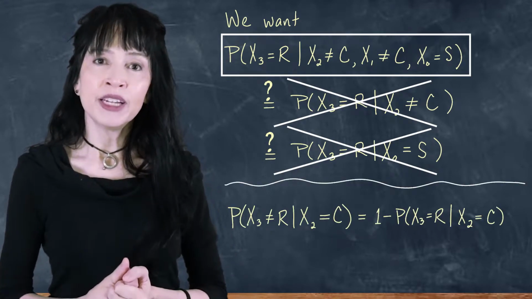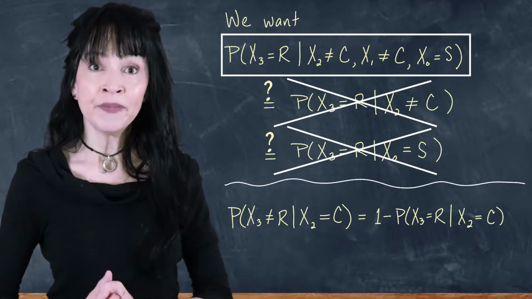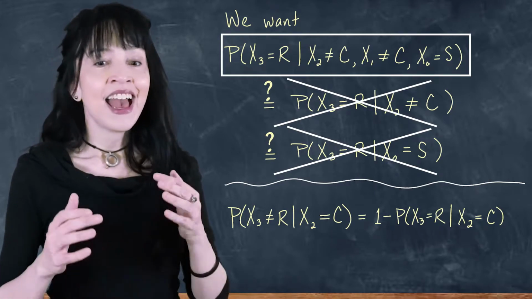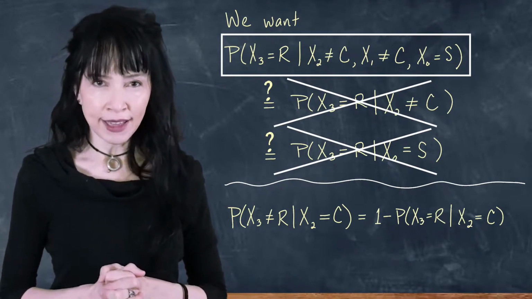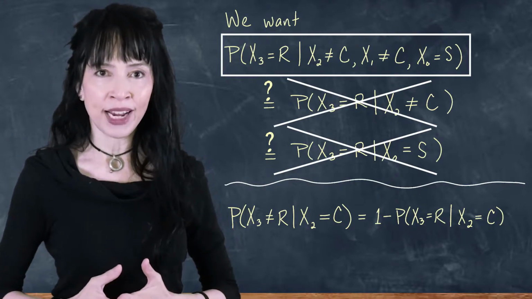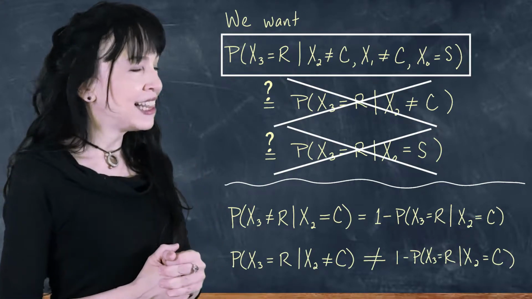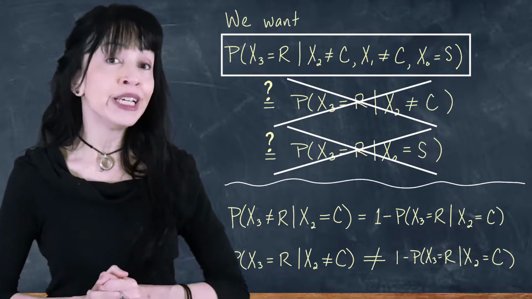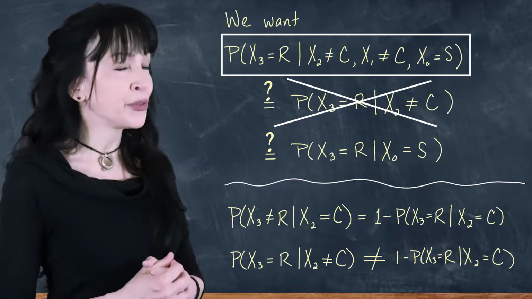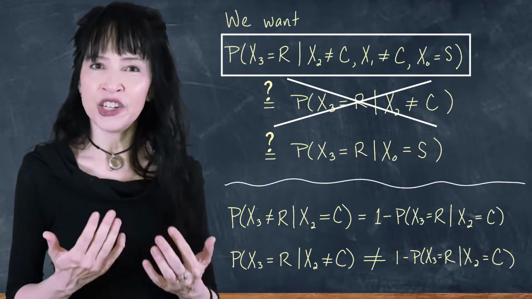So the probability, for example, that x3 is not rainy given x2 is cloudy, this is the complement of the event that x3 is rainy, and we're in the universe where x2 is cloudy. So you can write this as 1 minus the probability that x3 is rainy given x2 is cloudy. But the probability that x3 is rainy given x2 is not cloudy, this is not 1 minus the probability that x3 is rainy given x2 is cloudy. And conditional probability just doesn't work like that.